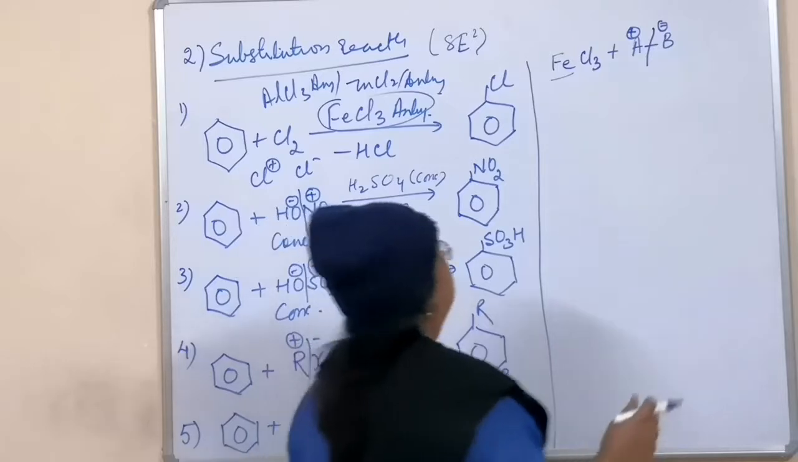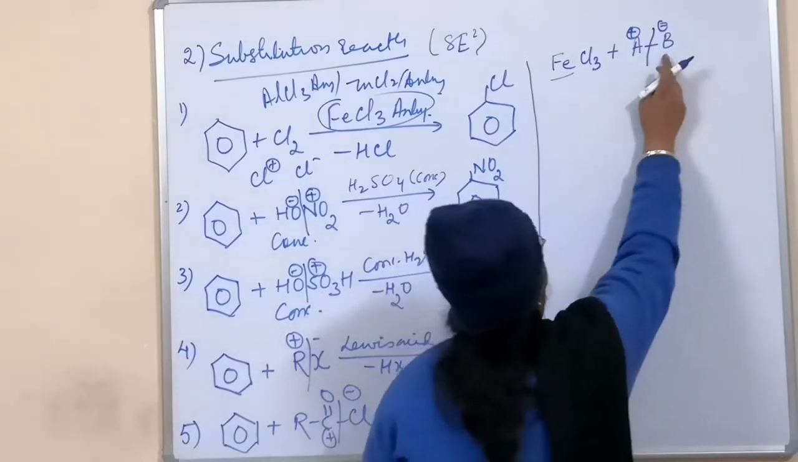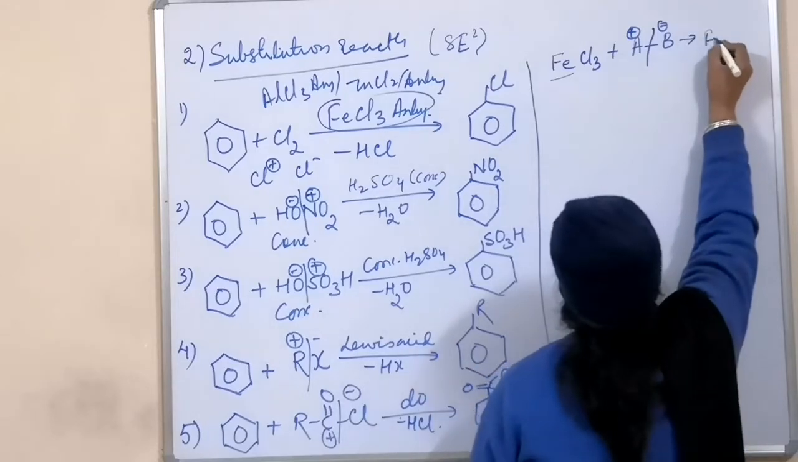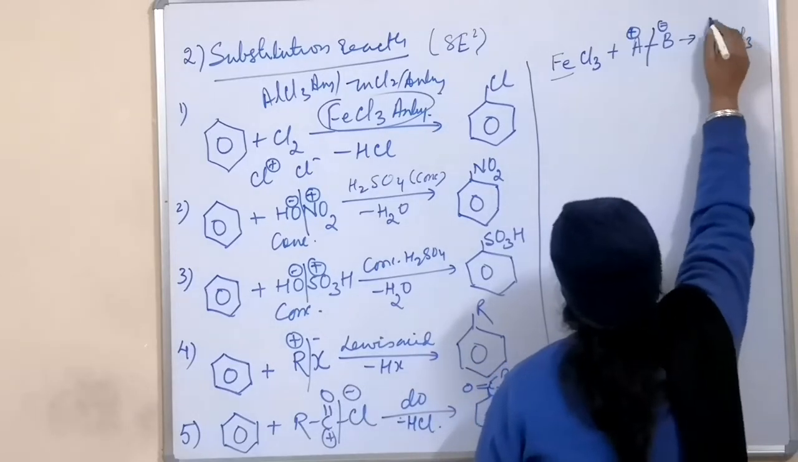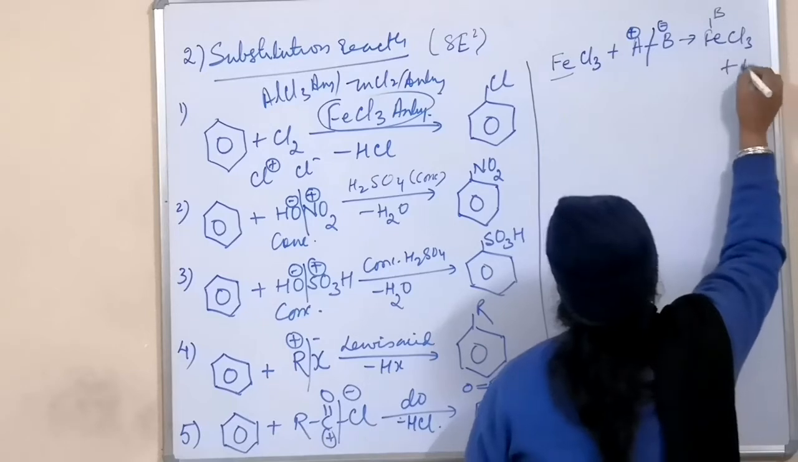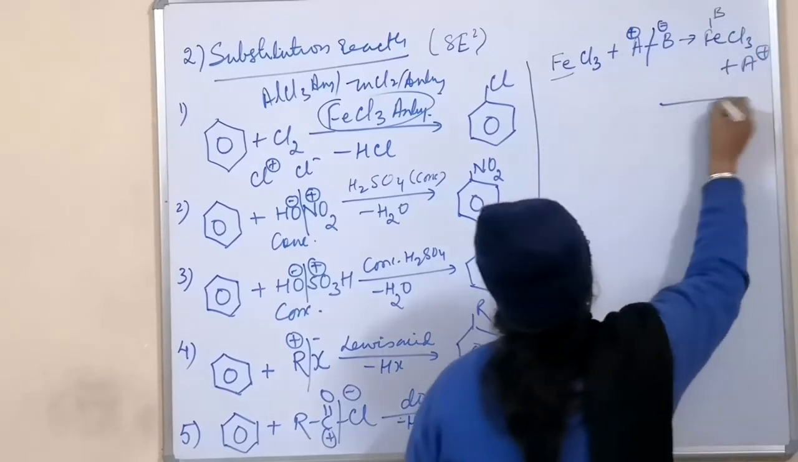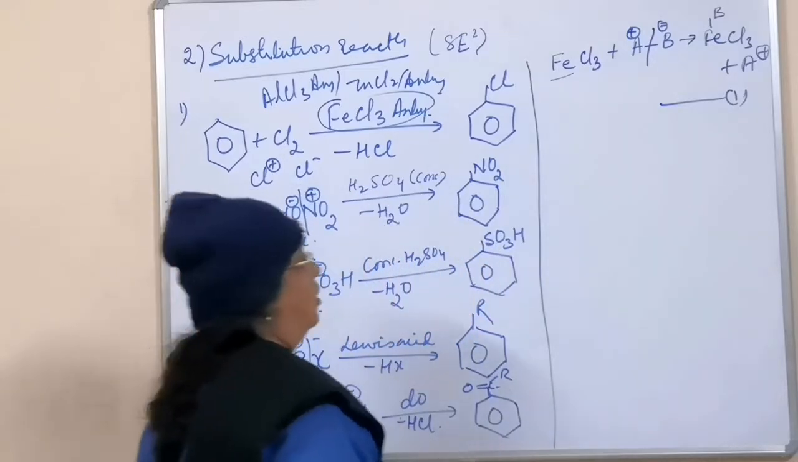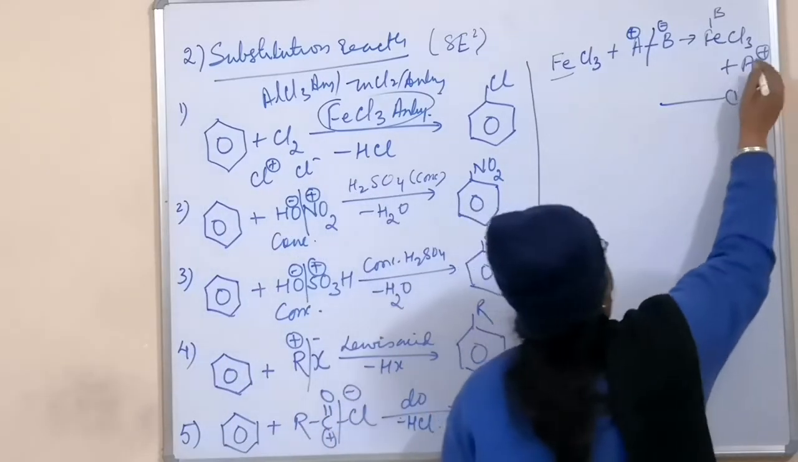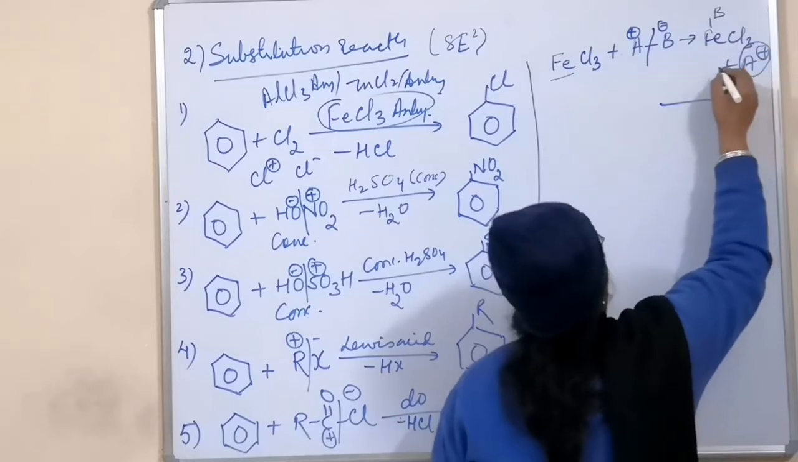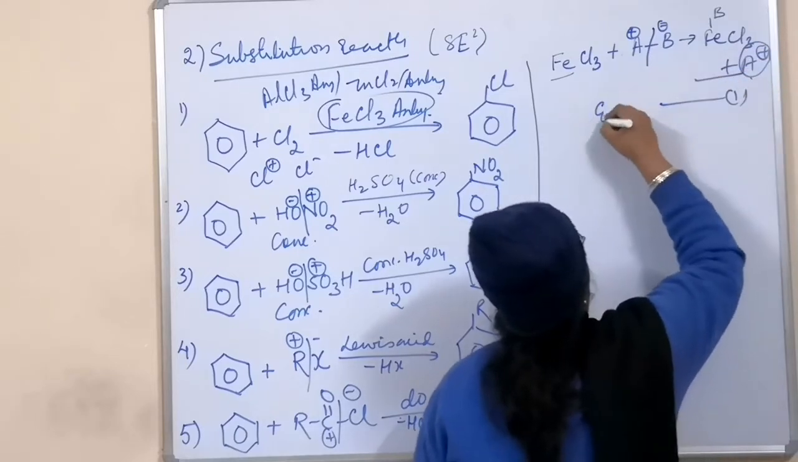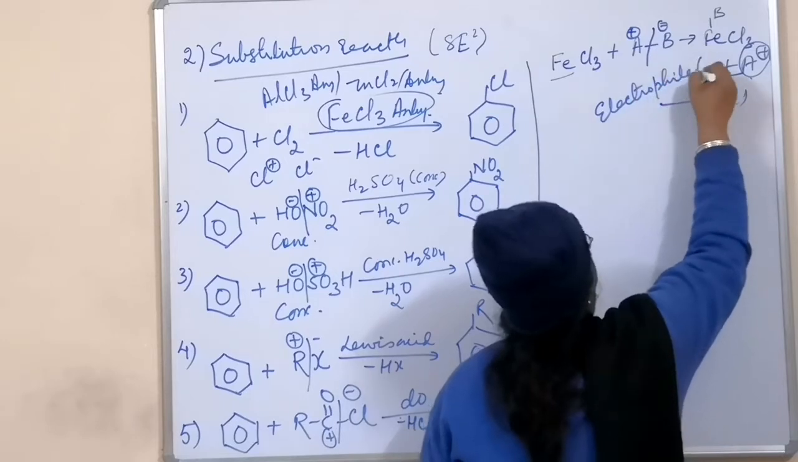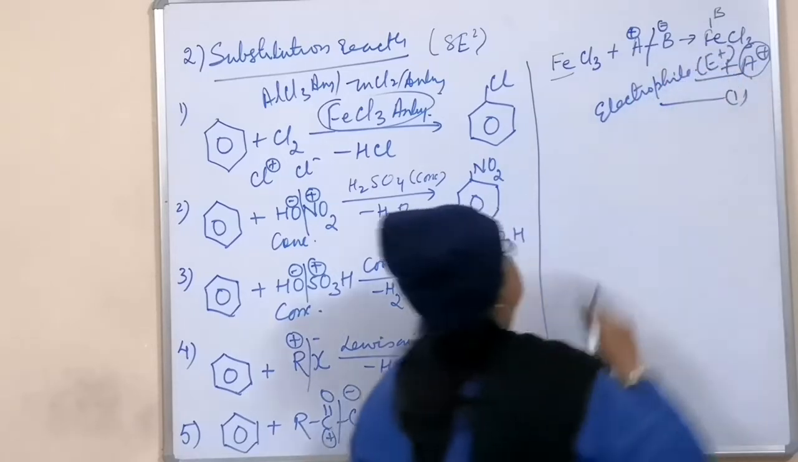So here this has a positive charge, it will attract the negative end, and we will have FeCl3 with B attached, and A plus will be released. So this is the first step. Now this A plus is called the electrophile, electron loving. So this can be represented as E plus.